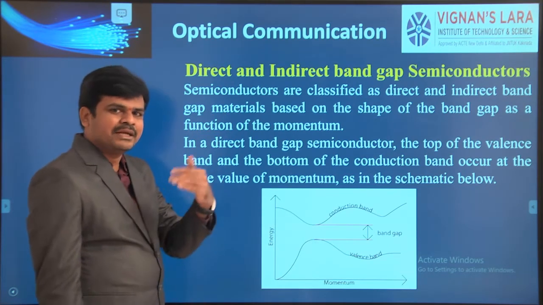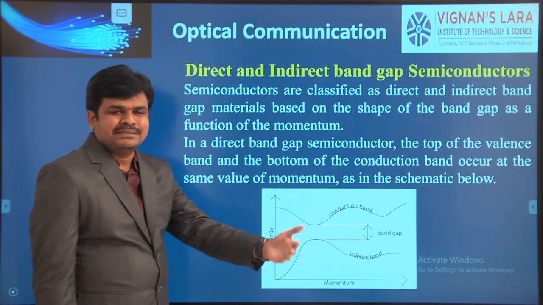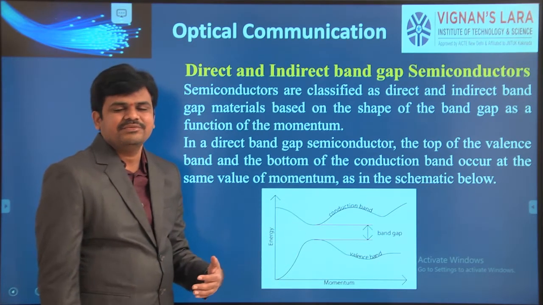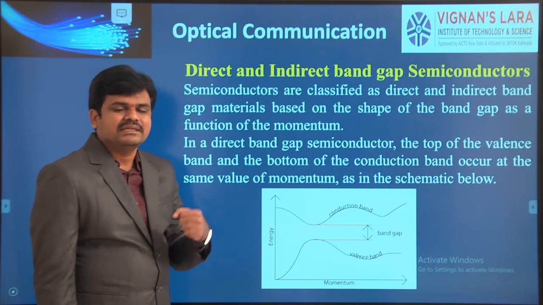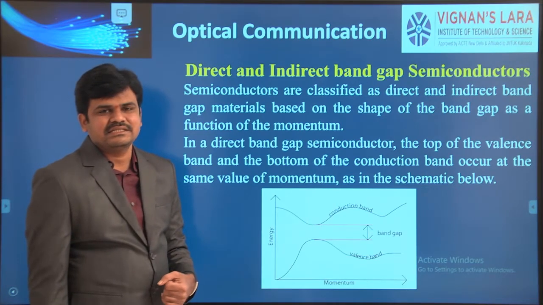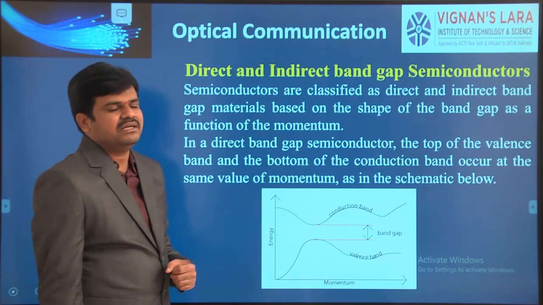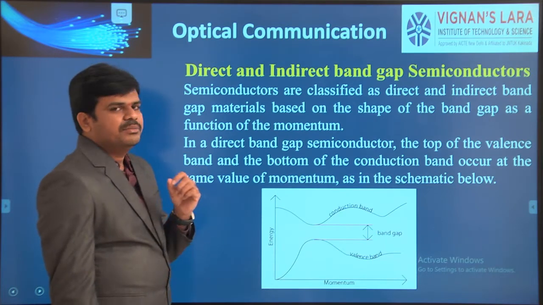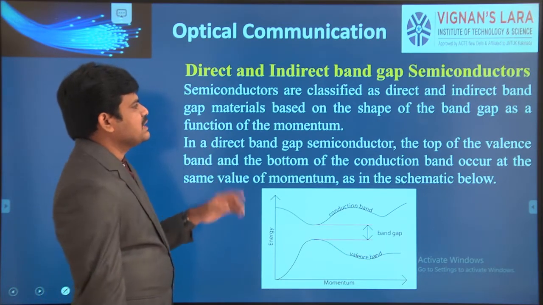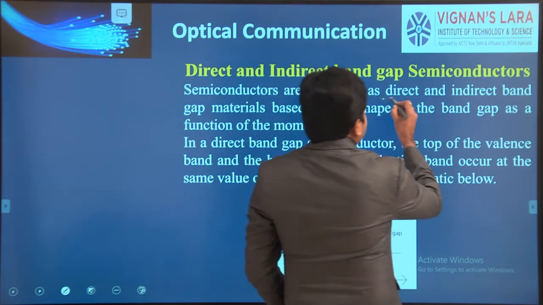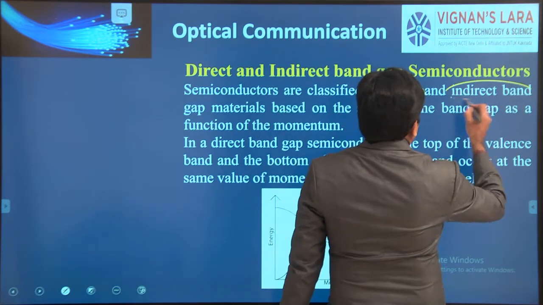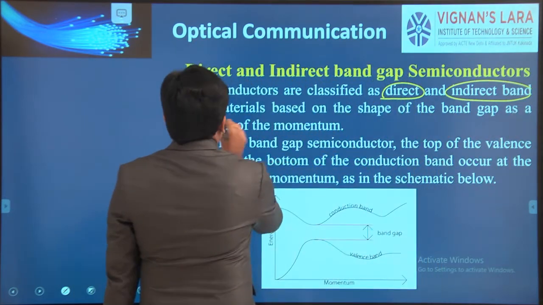Semiconductors are classified into two types. Not what you learned in second year, that is intrinsic and extrinsic semiconductors; I am not discussing that. Here, depending upon the band gap, semiconductors are classified as direct band gap and indirect band gap materials.